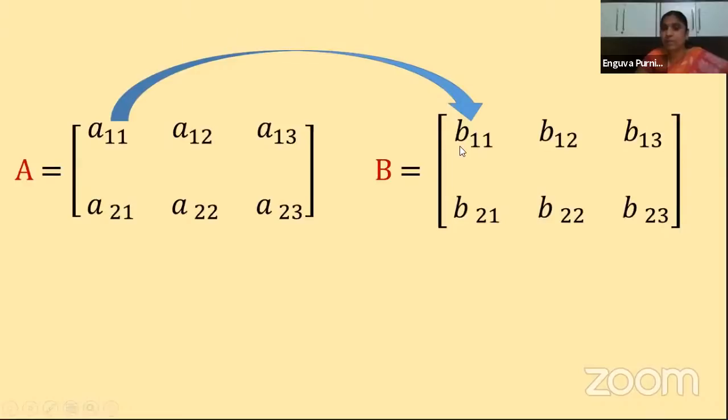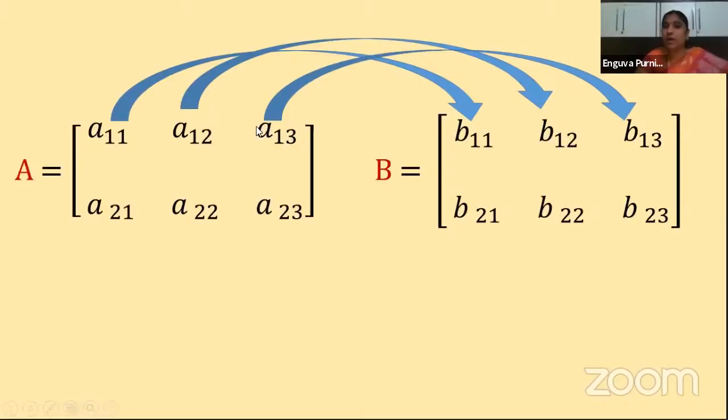So these two, the position should be the same. Where this element is located in one matrix, in the other matrix also that element should be located in the same place. Okay, so these two are corresponding elements. Similarly, these two, A12 and here B12. These are the two elements which correspond to each other.